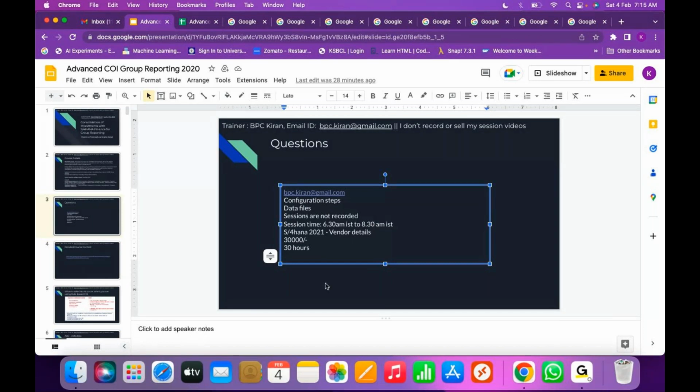We are going to use S4 HANA 2022, and I can share the vendor details of the server I am using. The course cost is 30,000 INR. I mentioned 30 hours, but it will be more than 30 hours. This is all about the course.